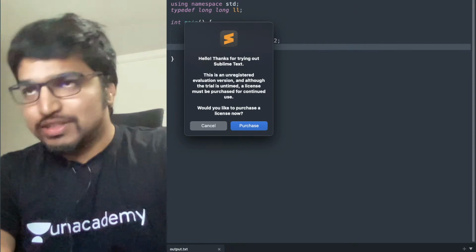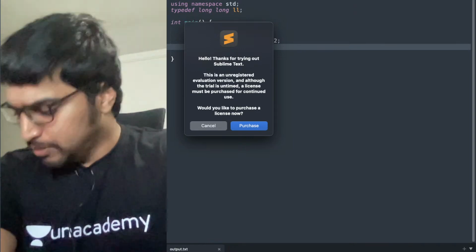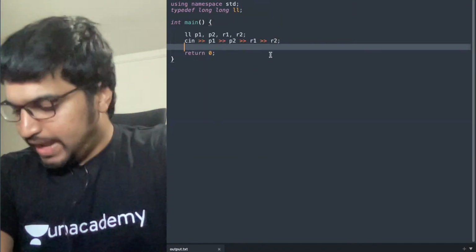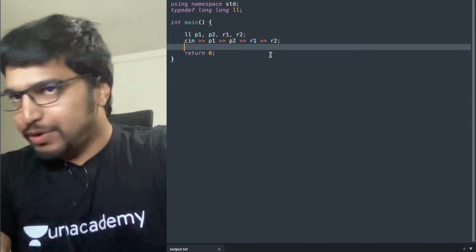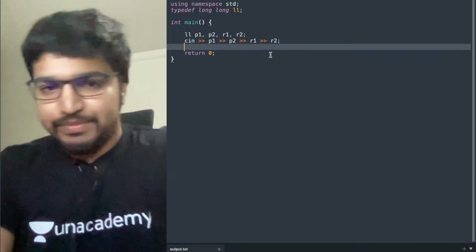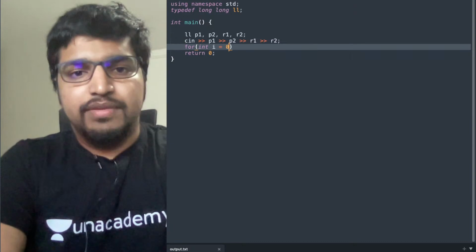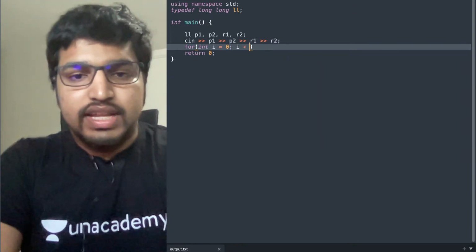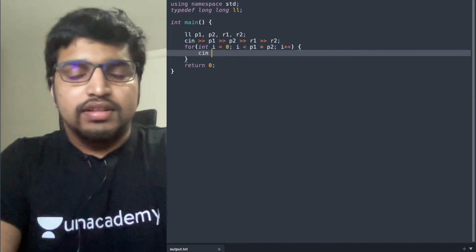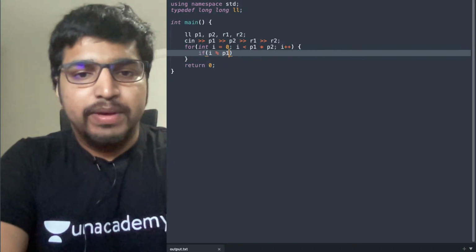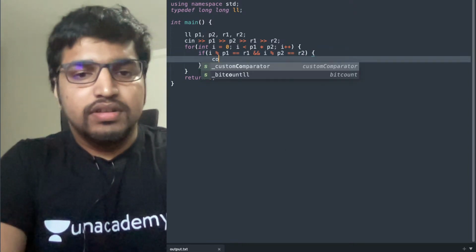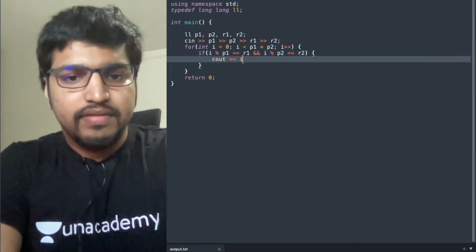Yes, if p1 into p2 is a large number, I know. I'll get to that. First, I'm trying to do the brute force solution so that first we know what it's about. If p1 and p2 are large, this solution won't hold. I'll come to an optimal solution, don't worry. For int i equals 0, i less than p1 into p2, i plus plus: if i modulo p1 equals r1 and i modulo p2 equals r2, cout i and endl.